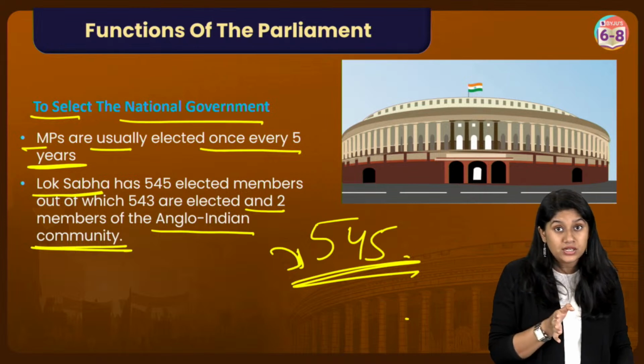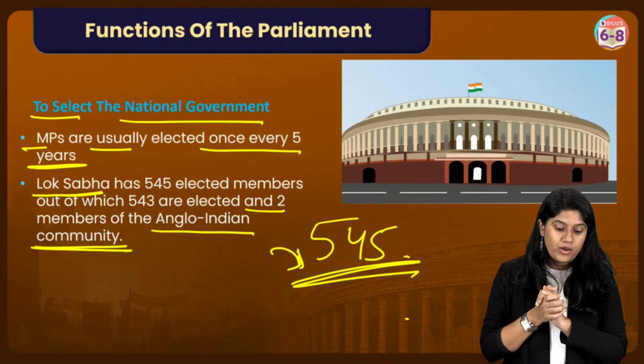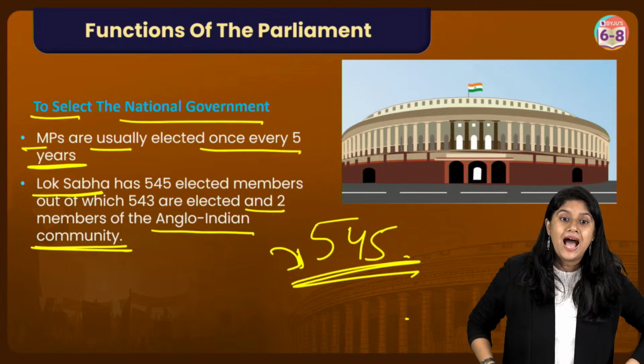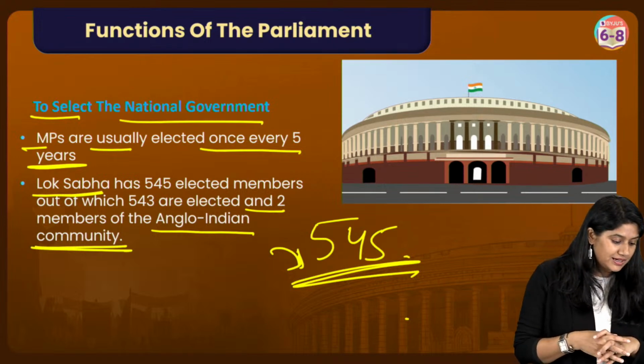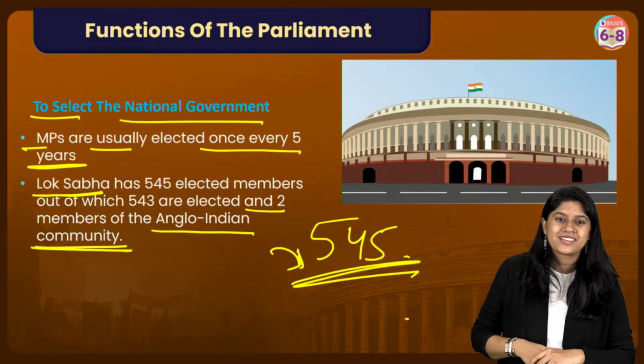545 seats in total. 543 are for everyone, whereas 2 seats are there for the Anglo-Indian community. Anglo-Indian, basically, what is the meaning of Anglo-Indian? Anyone in the class would be able to help me understand it?